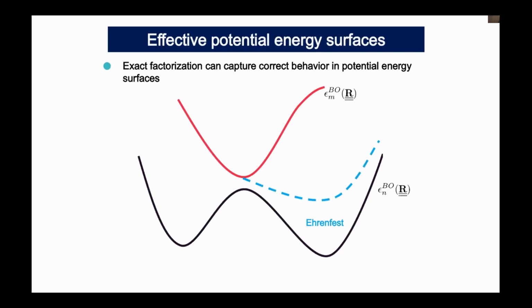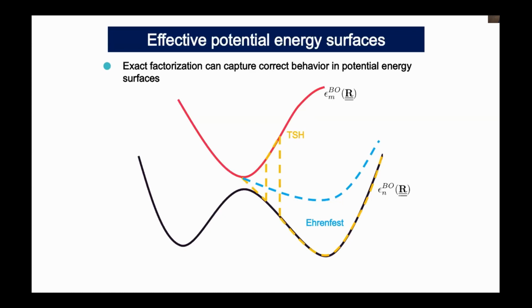So we cannot capture the nuclear wave packet splitting by using Ehrenfest dynamics in general. To avoid this problem, in surface hopping dynamics we consider the effective potential as either one of these surfaces. So we can have this surface or this surface. This is the effective potential of trajectory surface hopping dynamics.